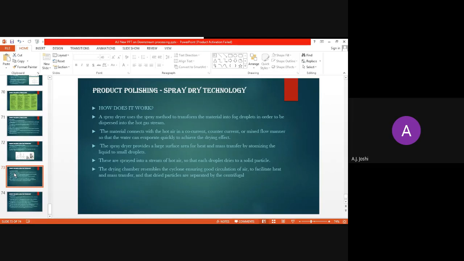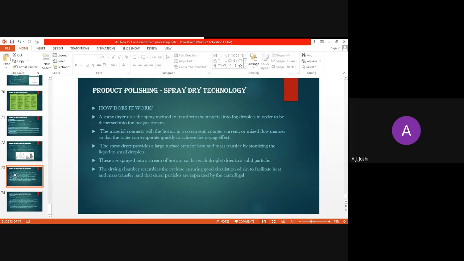These small droplets are then spread into a stream of hot air so that each droplet dries to a solid particle. So instead of drying the liquid in a bulk quantity, here we are transforming that liquid into droplets. Each droplet will be dried to a solid particle. So here the recovery of that product is quite efficient because there is no wastage of the product in the form of vapor or otherwise.